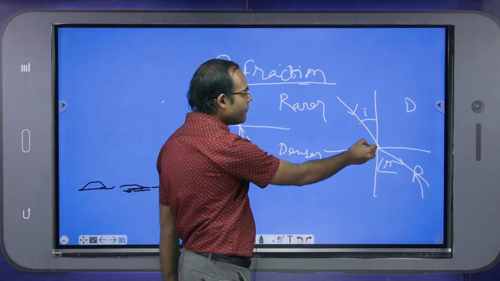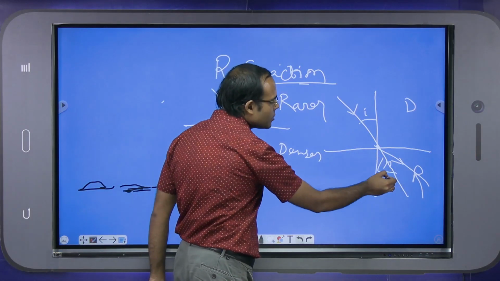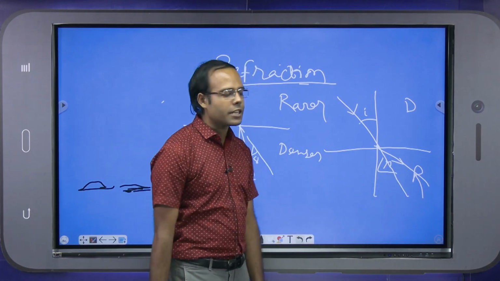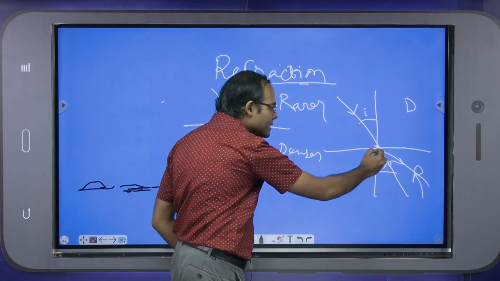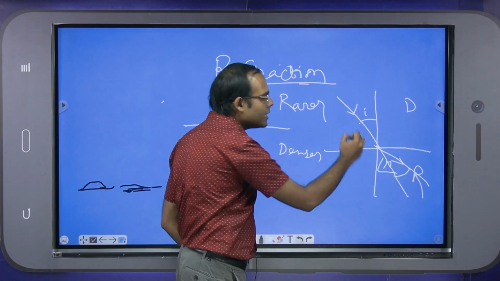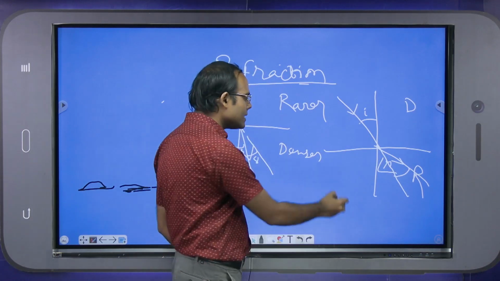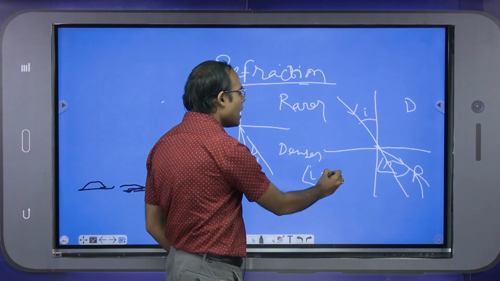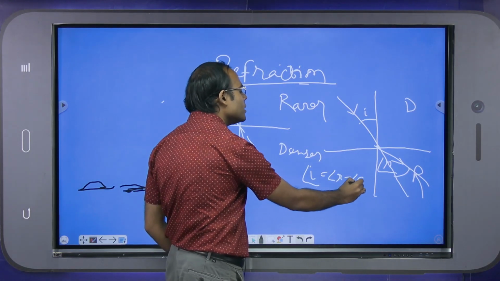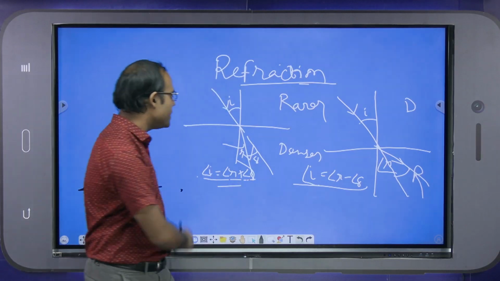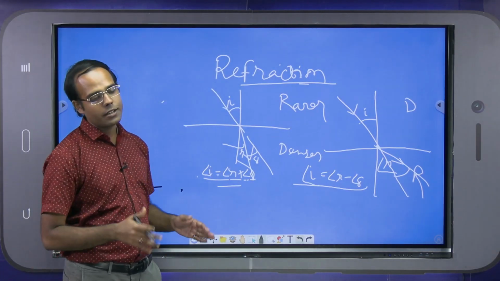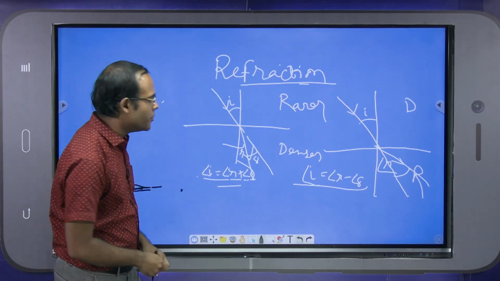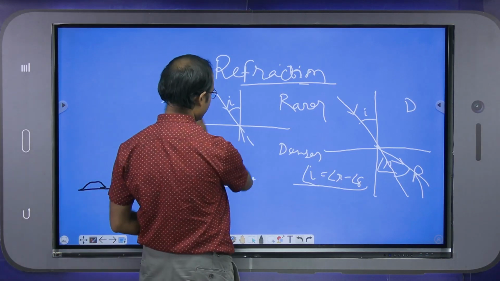But what about this case? If the path does not change, this would be the angle of refraction, but here there is deviation, and this is the deviation. So we can say I is equal to R minus delta. These are two very basic cases of refraction. We can proceed to another one.